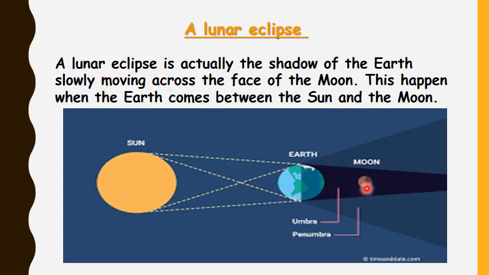We already know that the moon is a non-luminous object, and the earth is non-luminous, so we can see light on the moon because of the sun. So when the earth comes between the sun and moon, the condition is called a lunar eclipse. A lunar eclipse is actually the shadow of the earth slowly moving across the face of the moon, and this happens when the earth comes between the sun and moon. So this is called a lunar eclipse.